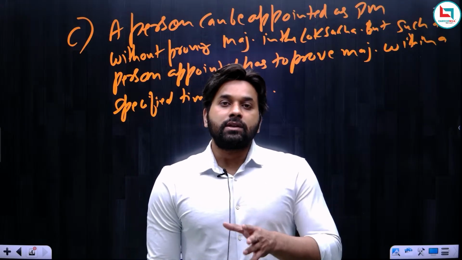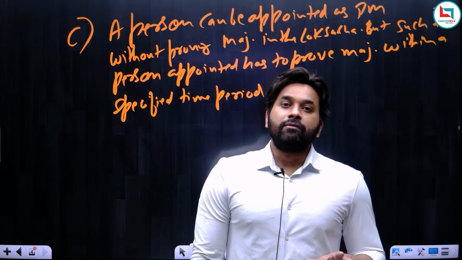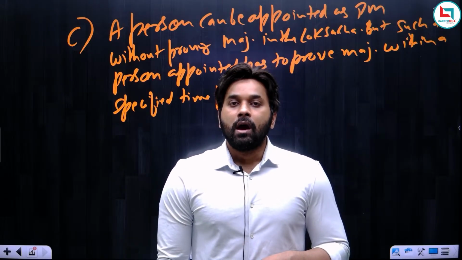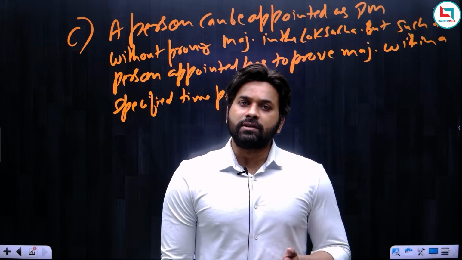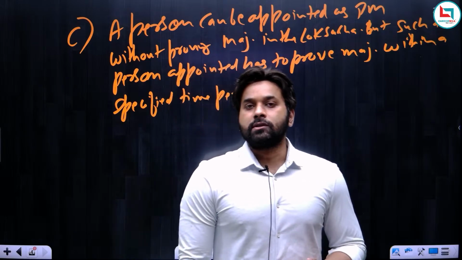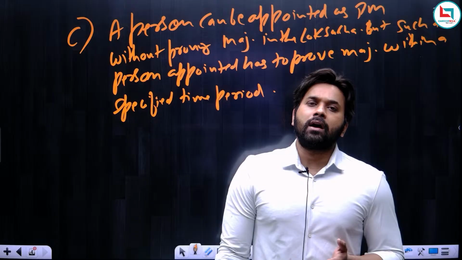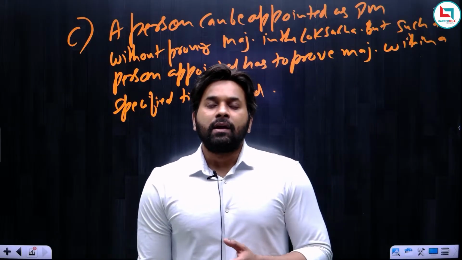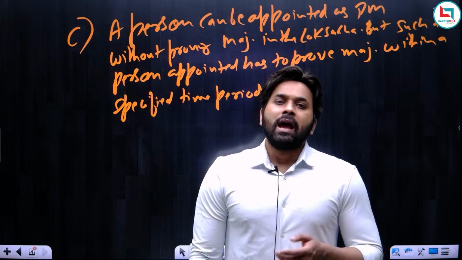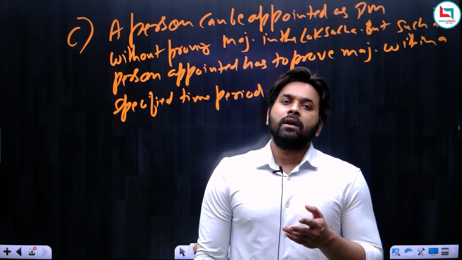So Chaudhary Charan Singh is the first example at the center where he was appointed as the Prime Minister without proving majority in the Lok Sabha. However, even he also resigned after 6 months or 7 months. Okay, so this happened for the first time with Chaudhary Charan Singh, and there are number of cases in Indian history where you will find that a person has been appointed as Prime Minister without proving majority in the Lok Sabha, and the same is possible in the states.